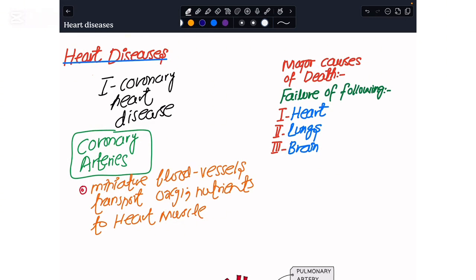And for today's class, we will see what the heart diseases are and how we can correct them. And if some person has developed these heart diseases, then what strategies do we have in order to correct them?